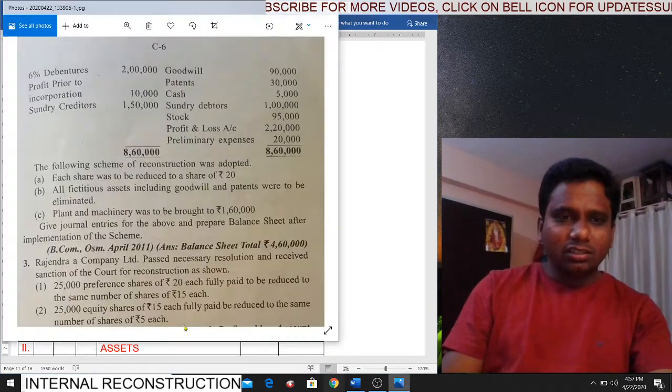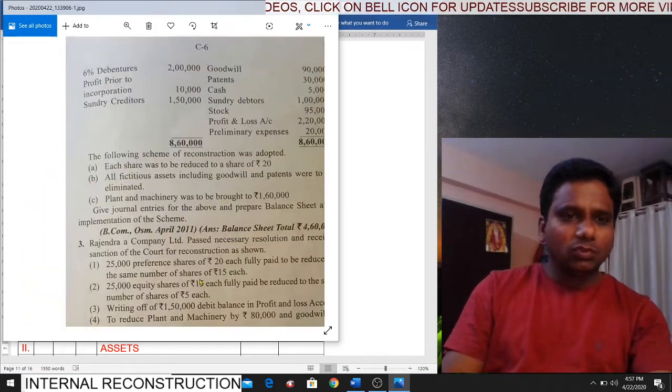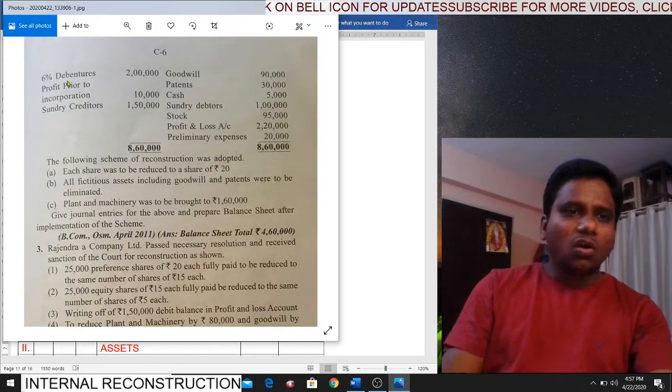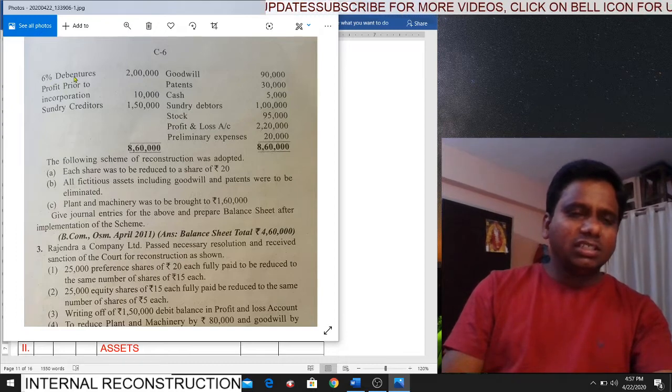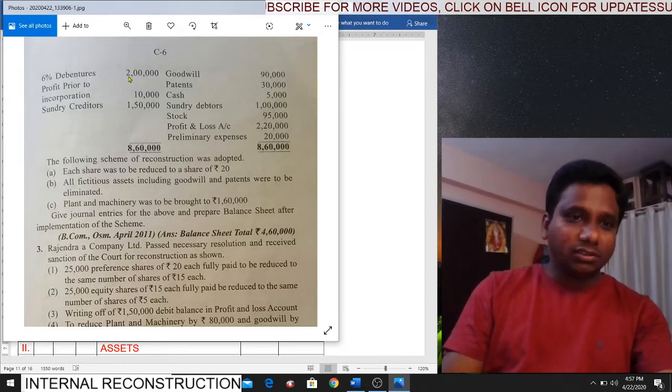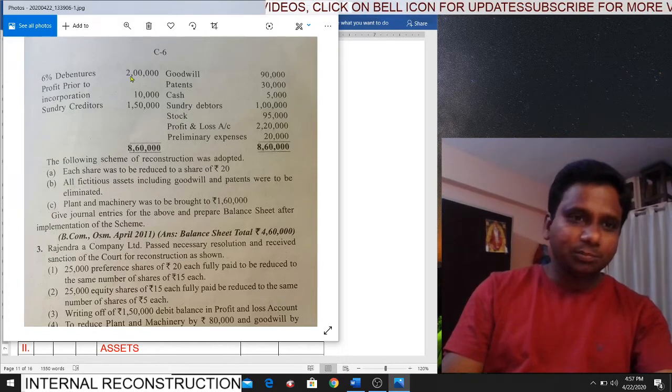Next, look at the balance sheet, liability side. First, on the liability side, share capital is already over. Now 6% debentures comes under long term borrowings. Do remember, students, 6% debentures comes under long term borrowings.